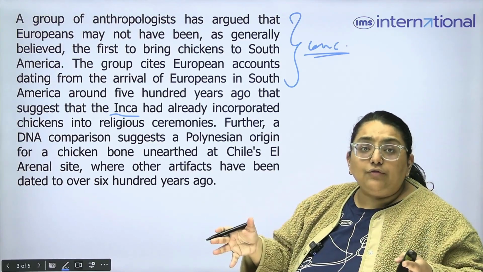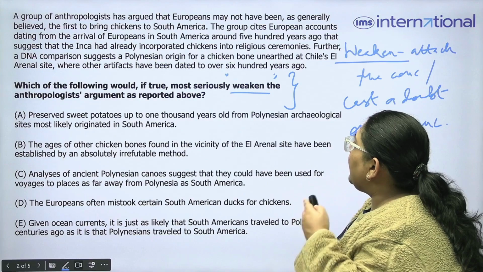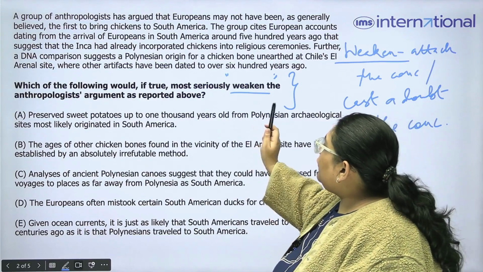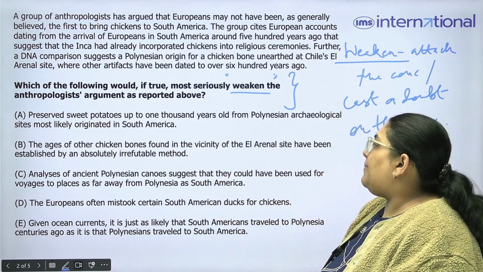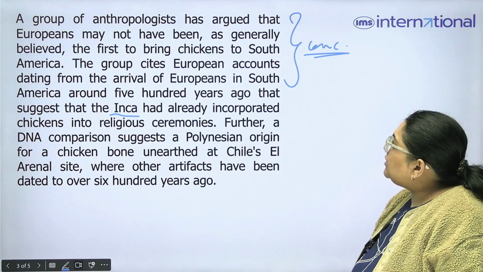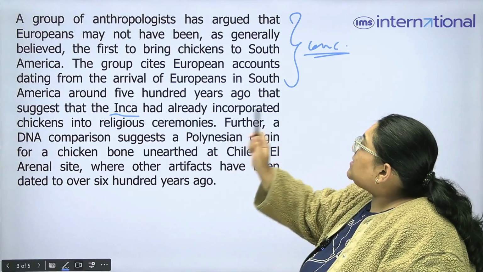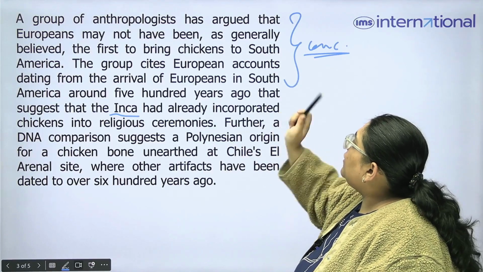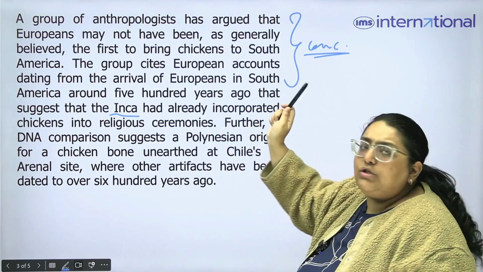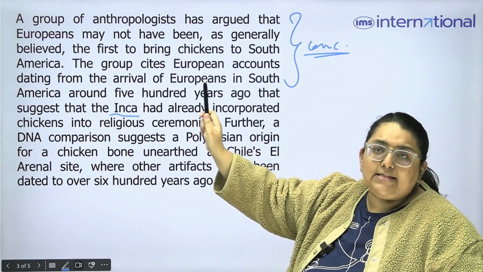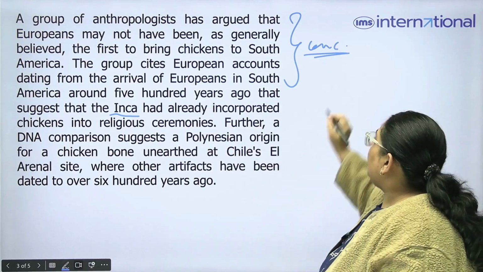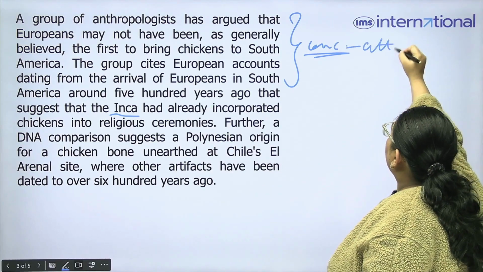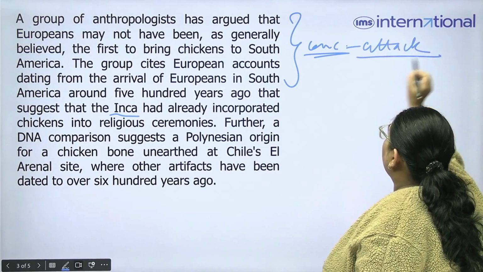Now what do we have to do with our conclusion? We have to weaken our conclusion. So we have to weaken the anthropologist's argument as reported above. So what are the anthropologists arguing? That Europeans may not have been the first to bring chickens to South America. That means the chickens were already there in South America. So, if we have to attack the conclusion, what do we have to say?